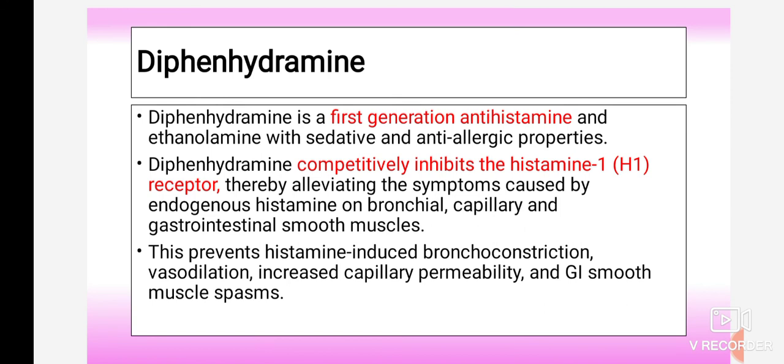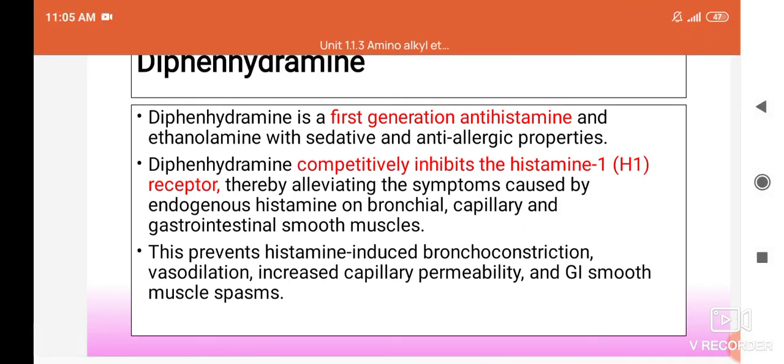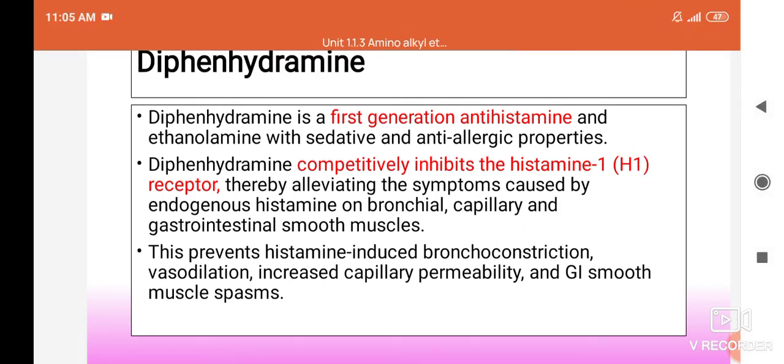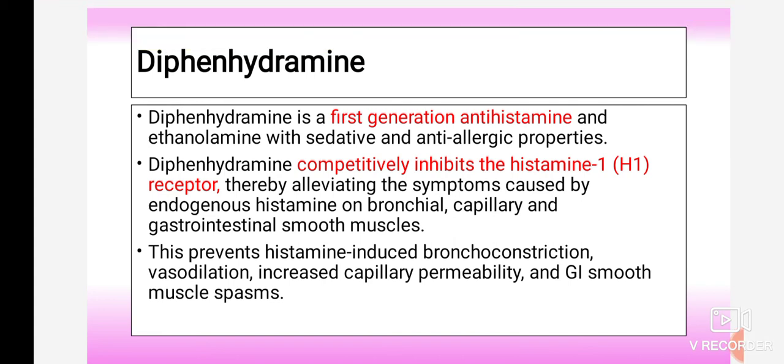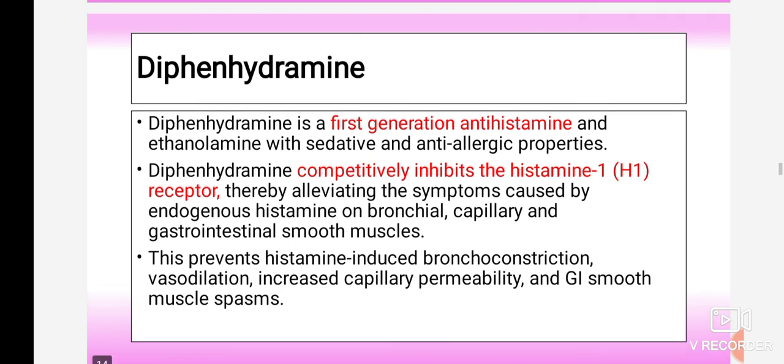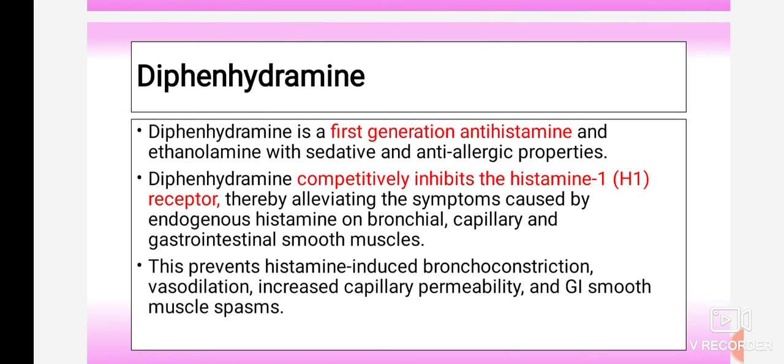Okay, so diphenhydramine completely inhibits the histamine H1 receptor. It directly binds to the H1 receptors and blocks the receptor, thereby alleviating the symptoms caused by endogenous histamine on the bronchial, capillary and gastrointestinal smooth muscles. So this prevents histamine-induced bronchoconstriction, vasodilation, increased capillary permeability and gastrointestinal smooth muscle spasms. So these are the different activities of diphenhydramine.